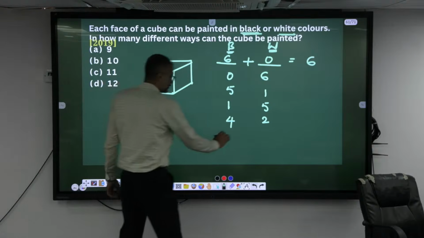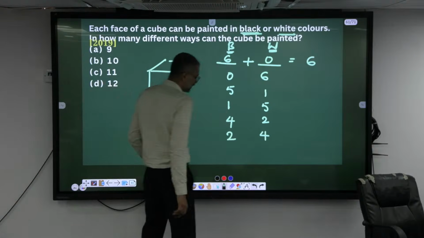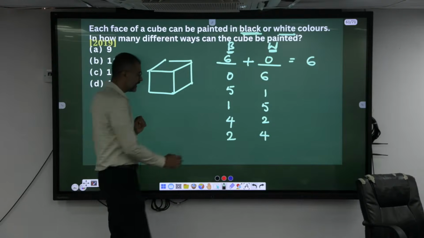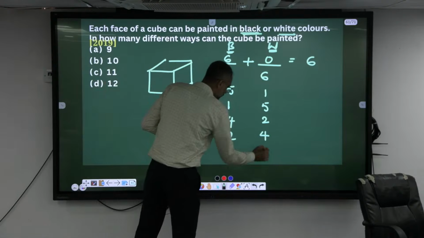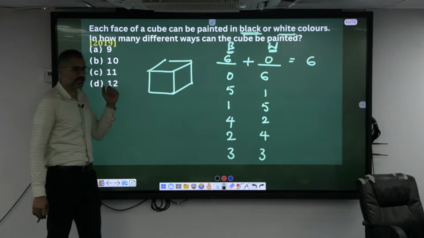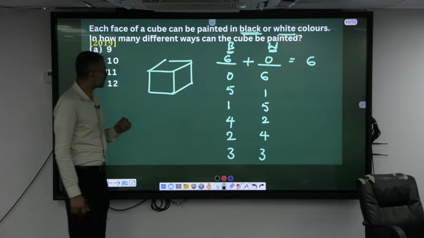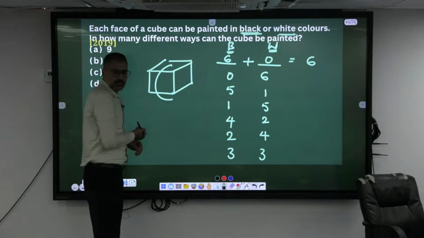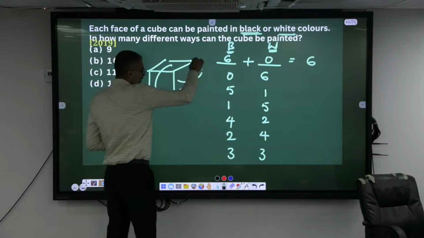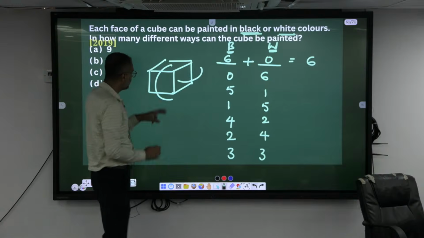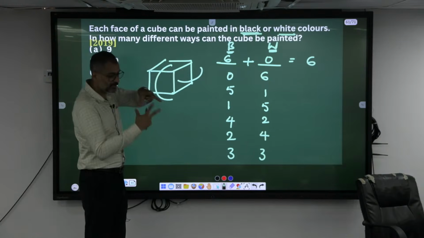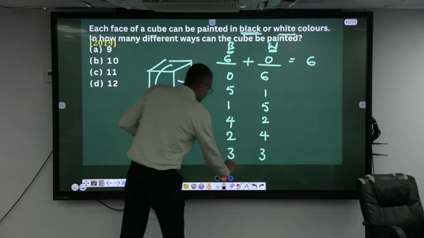Then 2 and 4, is it the only way? Then 3 and 3, how 3? There are 2 possible ways of 3. You can make it 3 here like this and 3 here like this. Similarly, you can make 3 like this and 3 here like this. There are 2 possibilities for 3.